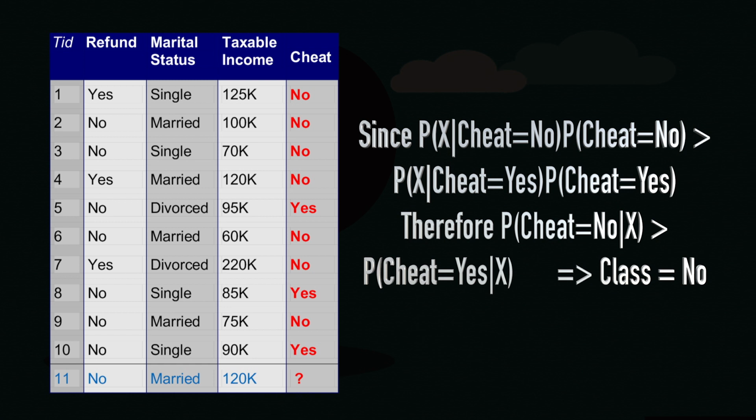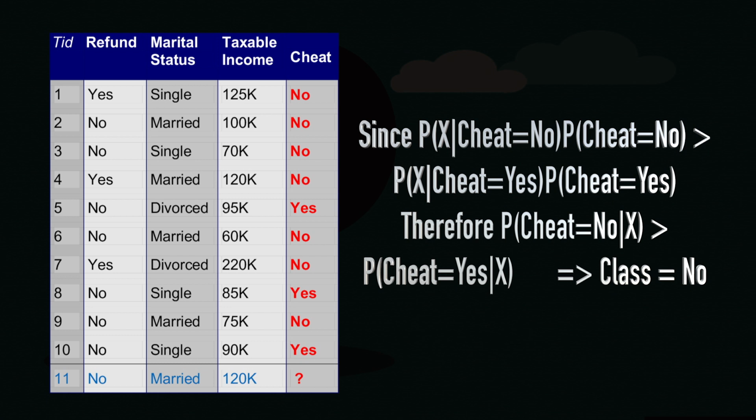So, probability cheat yes is 3 on 10. Now, going back to what we were looking for, we were looking at the product of the probability of x given cheat is equal to no into the probability of cheat is equal to no. If I compute this, what do I get here? The probability of x given cheat is equal to no is 16 by 343 and the probability of cheat is equal to no is 7 by 10. So, you take the product of these two. For the other class, we have the probability of x given cheat is equal to yes into the probability of cheat is equal to yes. Here, the probability of x given cheat is equal to yes has turned out to be 0. So, this whole term goes to 0.